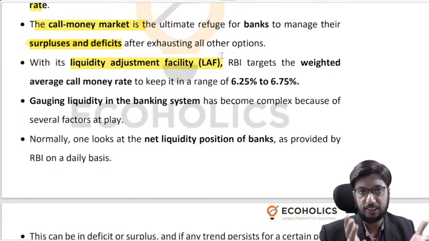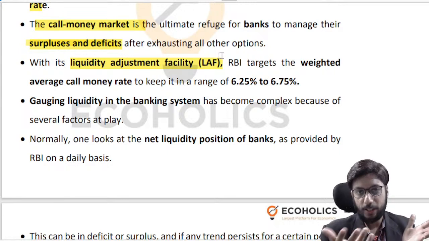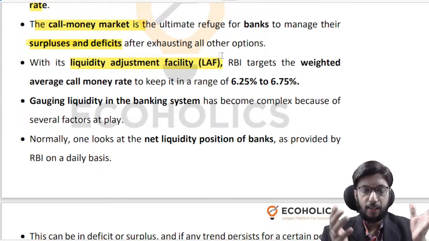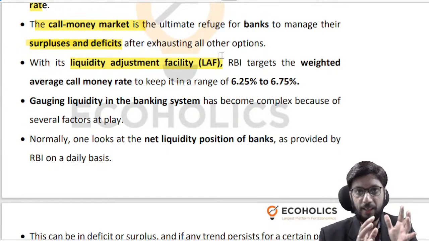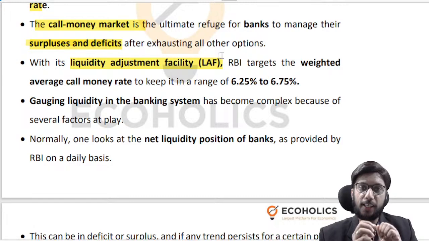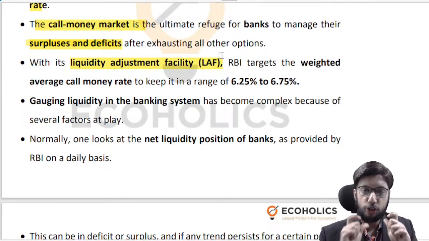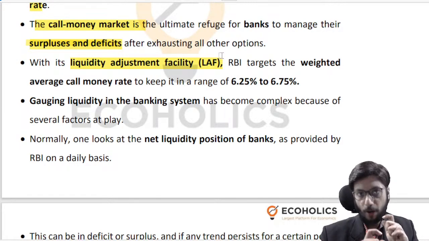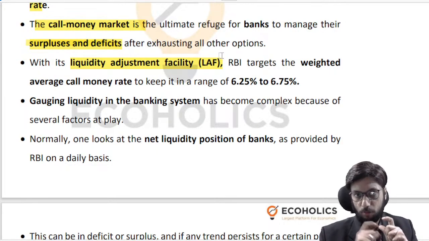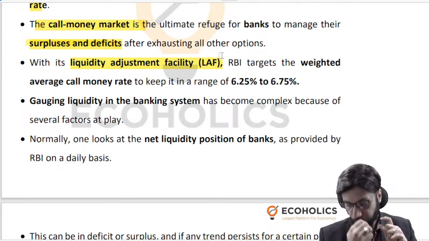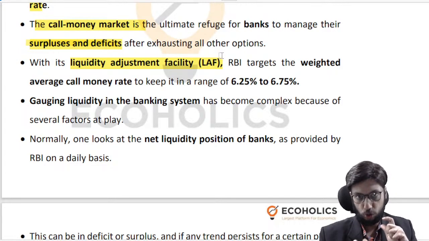As the name suggests, we are trying to manage liquidity. Liquidity is just a fancy word for money supply. We are trying to adjust the money supply, making sure that everybody has whatever they need, and there is no acute shortage of funds anywhere. Because let's say that I am a bank and I'm facing an acute shortage of funds, and therefore I am not able to discharge my liabilities, and I basically default on my liabilities, so to speak. That's a very bad outcome for the entire ecosystem.